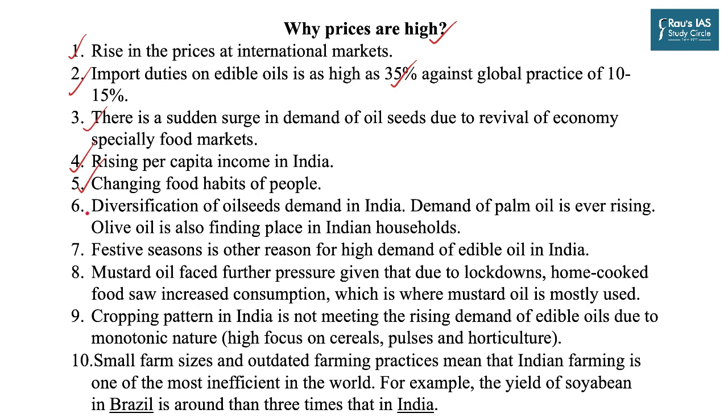Then as more and more people with higher income become a part of the economy, it leads to diversification of demand of oil seeds. So for example, initially a person belonging to a low income group could only consume local oil. But as soon as the income increases, they start cooking their food in olive oil. And so the demand for palm oil and olive oil is increasing, which is also reflected in higher prices.